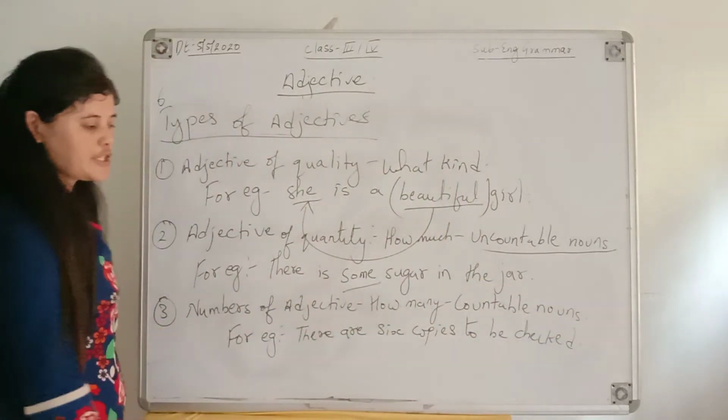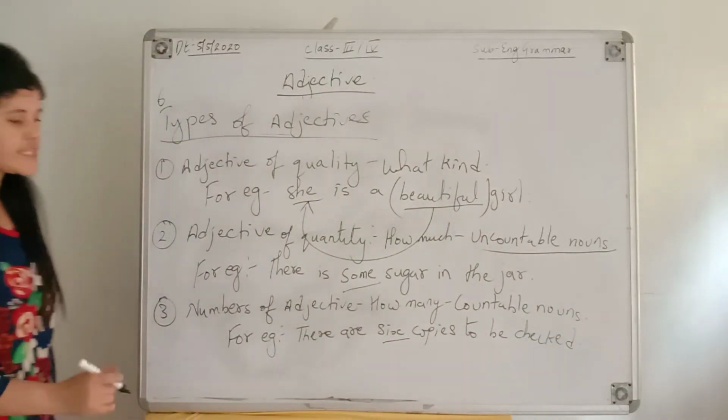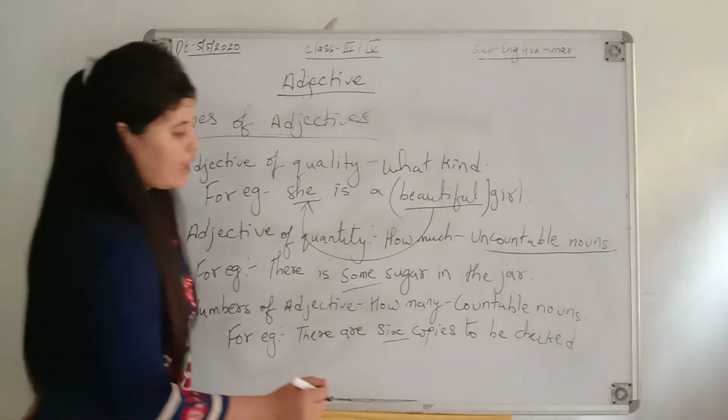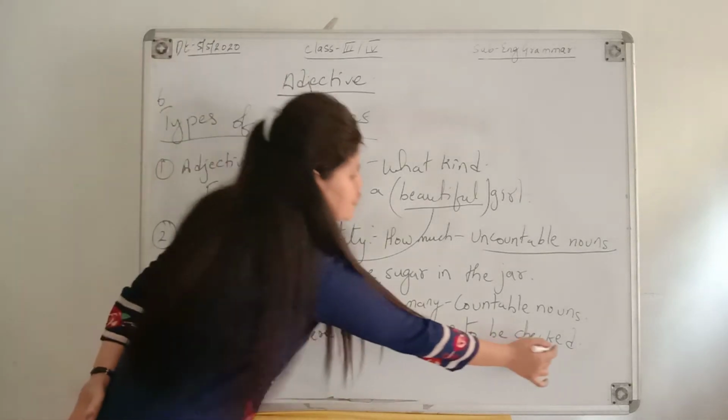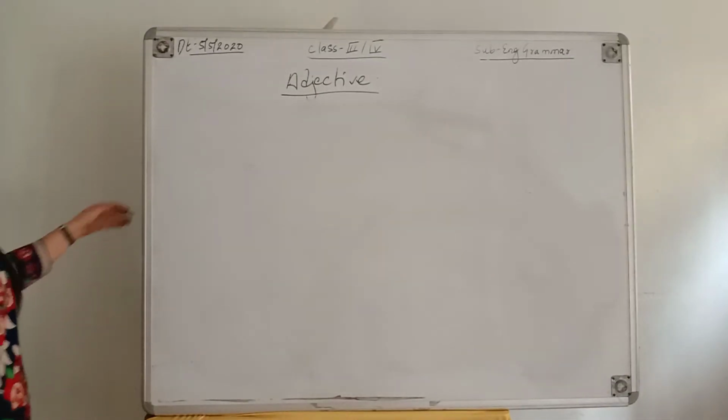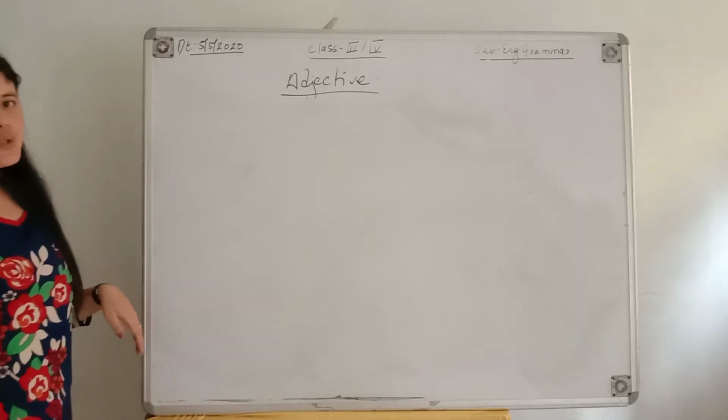Okay, so by the use of this number 6, we can make it out that how many copies are remaining to be checked. Okay, so let's continue. Till number 3 we have done.